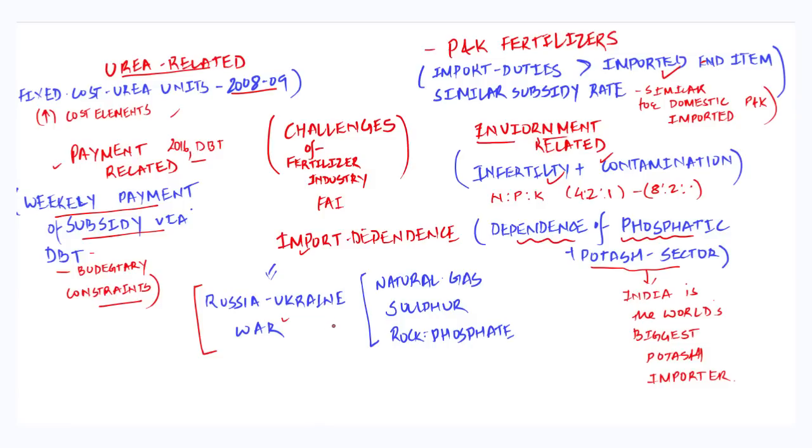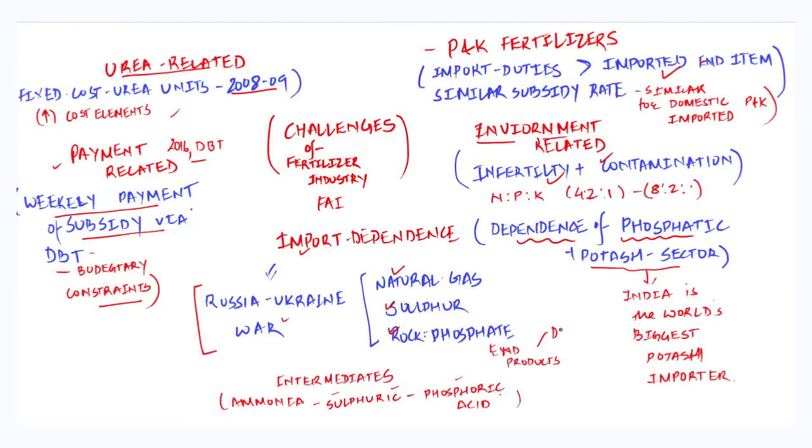The impact that has been highlighted is that the Russia-Ukraine conflict is impacting the fertilizer supplies, which in turn affects the prices, as India is heavily dependent on imports for meeting its fertilizer raw material needs, for example natural gas, sulfur or rock phosphate, for which India is entirely dependent on foreign nations. It is also dependent on various intermediates like ammonia, sulfuric and phosphoric acid, and also on various end products like diammonium phosphate, potash and complex fertilizers, where the supply has been disrupted due to the war between